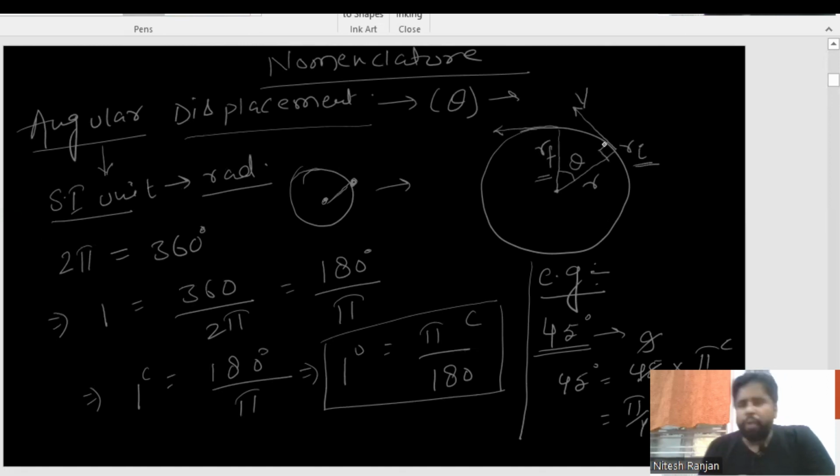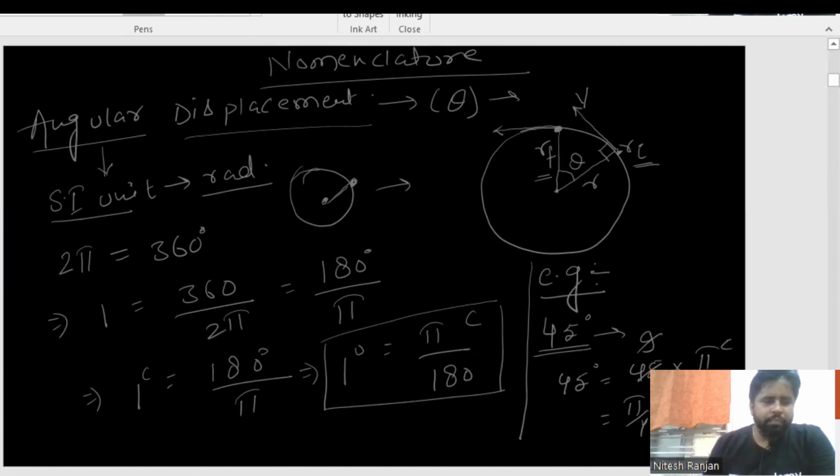Why? Because once it acts perpendicular to the radius, it will be changing the position of the particle from one point to another point. Great. So we have come to know about this velocity part, and this velocity is changing.